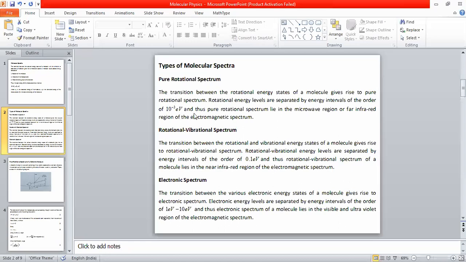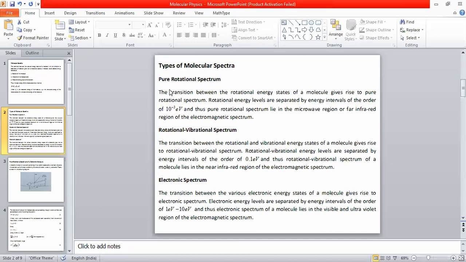Since the energy difference is small, the pure rotational spectrum lies in the microwave region or far infrared region of the electromagnetic spectrum. Usually, the spectral lines belonging to the pure rotational spectrum of a molecule come under the microwave region or far infrared. Far infrared means the low frequency side of the infrared region. So that is about pure rotational spectrum.